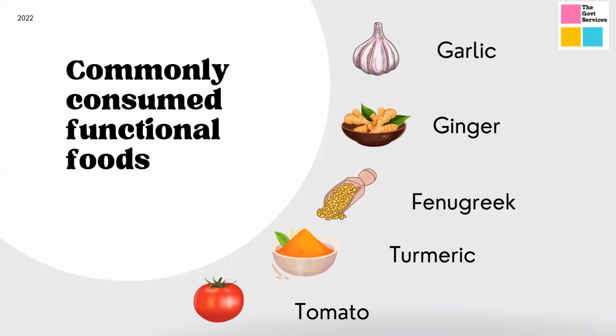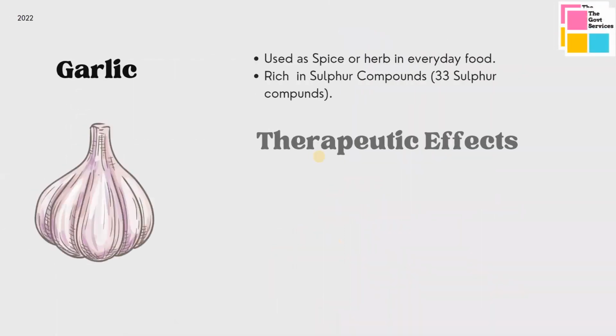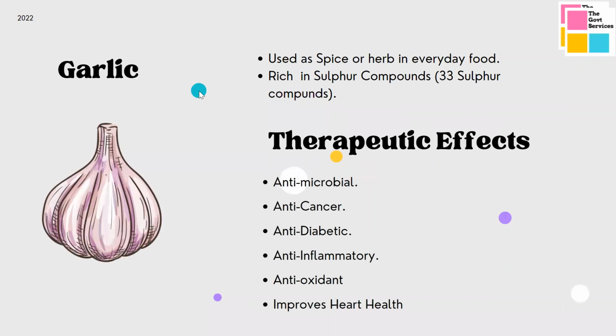There are many. You can go and read on the internet if you like, but these are the major foods. So moving ahead, if you talk about garlic, garlic is a spice or herb which is used every day, and it is rich in sulfur compounds. If you see, it has 33 compounds present in garlic. These are the active compounds which are responsible for the therapeutic effects it has.